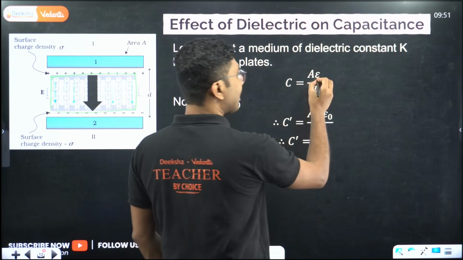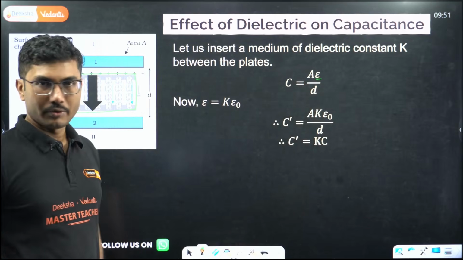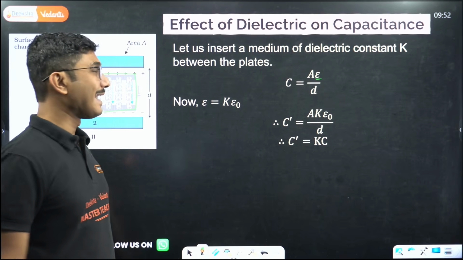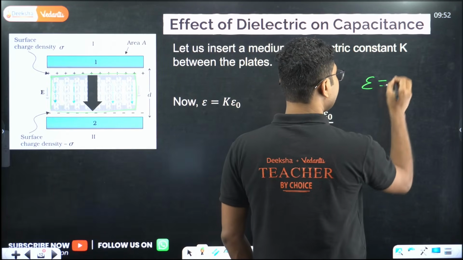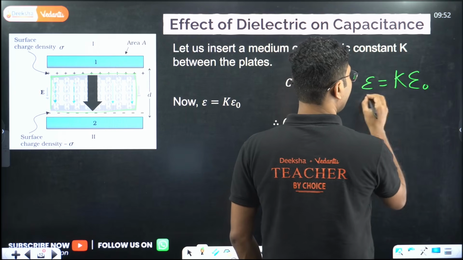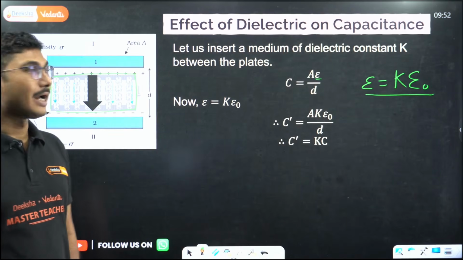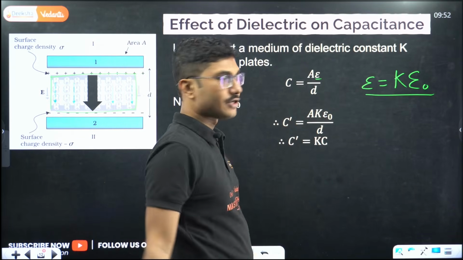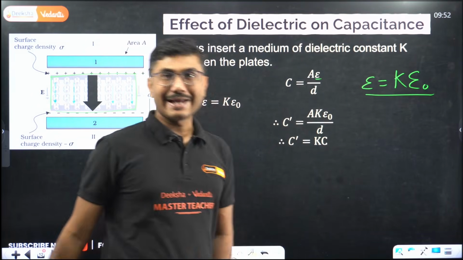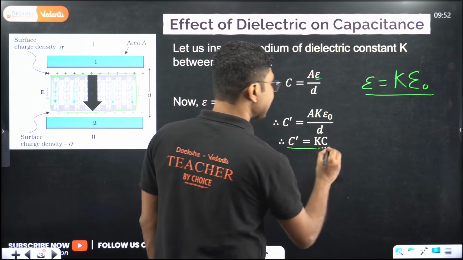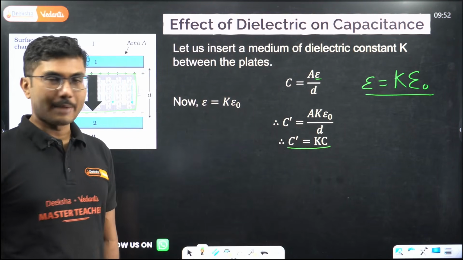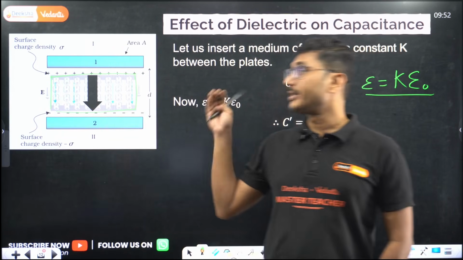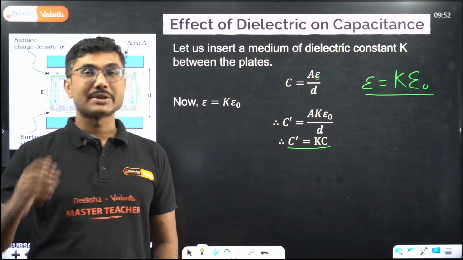How? Instead of using epsilon naught, we have to use only epsilon, and epsilon is basically the dielectric constant times epsilon naught. So epsilon for any medium is given by dielectric constant into epsilon naught. If you substitute that back into this equation, you get A into K into epsilon naught by d. So basically the new capacitance is K times the old capacitance. If they ask that a dielectric medium of dielectric constant 2 is inserted between the plates, what will happen to the capacitance? Capacitance will be doubled.